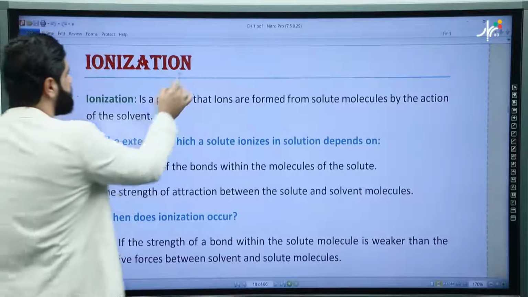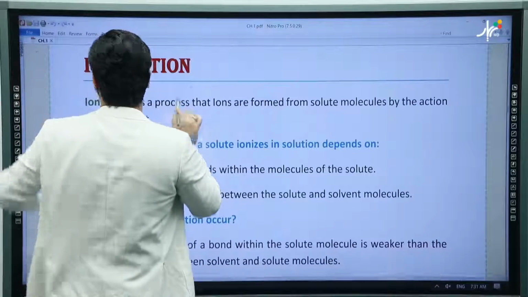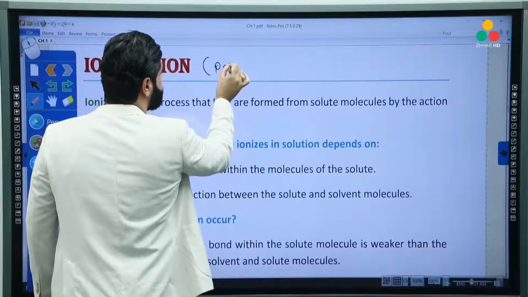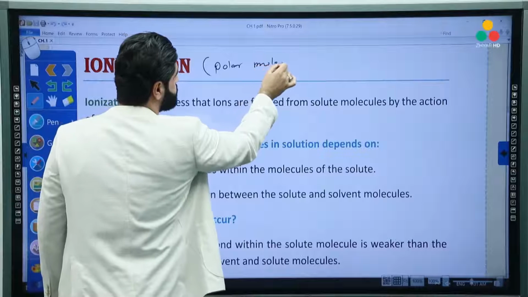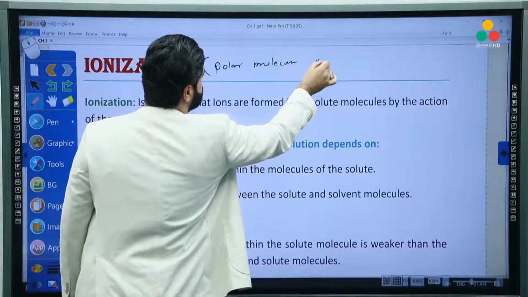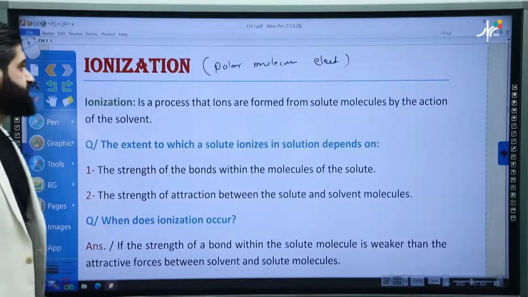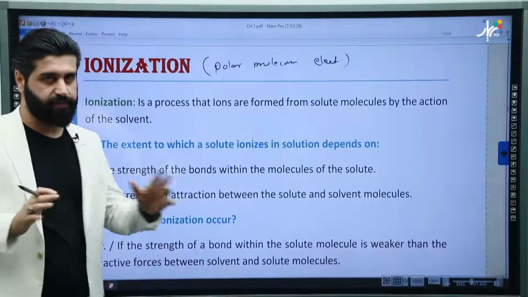Surely ionization means we must have polar molecular electrolyte compounds. So ionization occurs in molecular compounds.